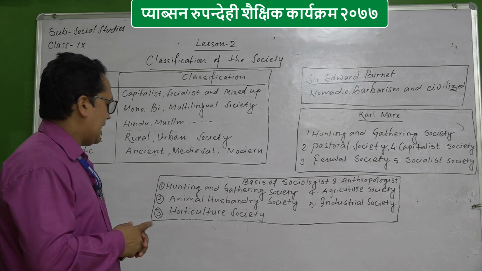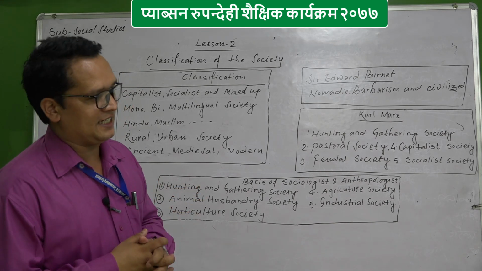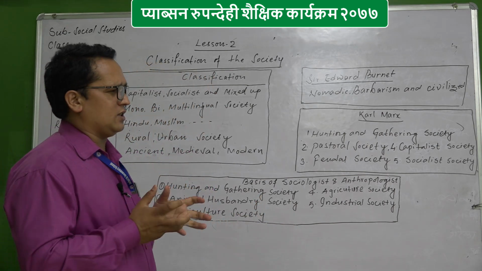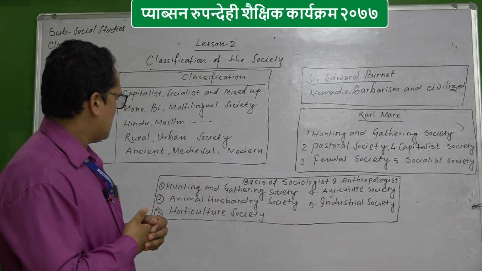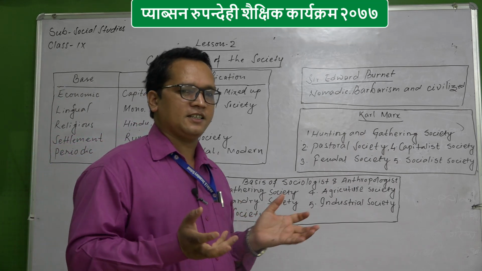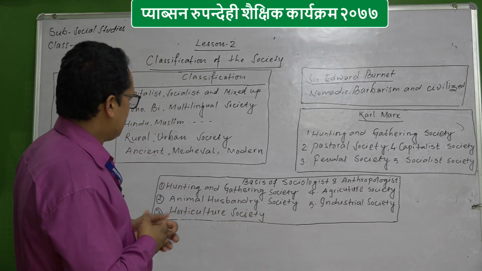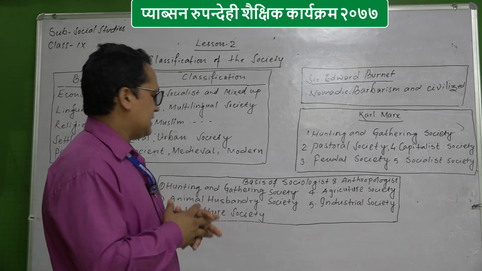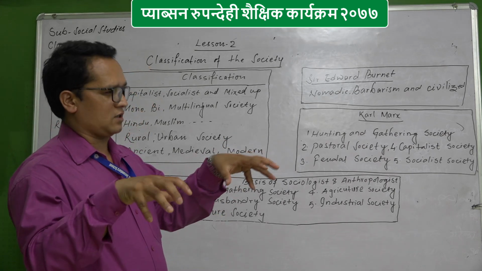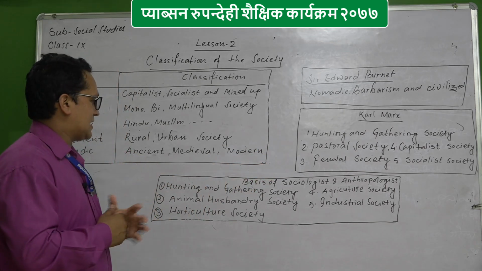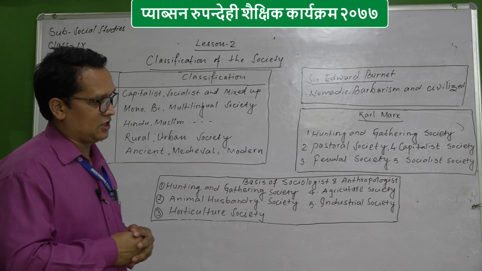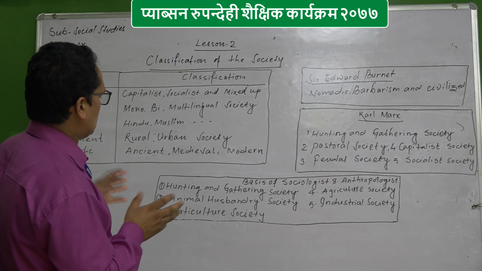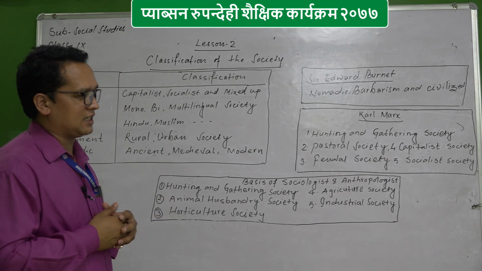And another is animal husbandry society, the pastoral society, where slowly and gradually they started animal rearing, they started their permanent settlement, they started their family and kinship, and slowly they started to learn more as humans. This society comes under the animal husbandry society. That sort of society is still existing in the Congo basin and some South African countries